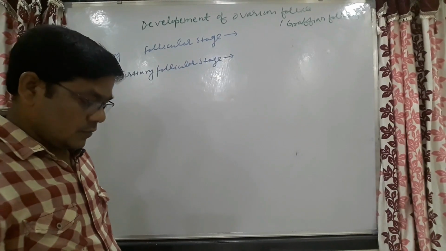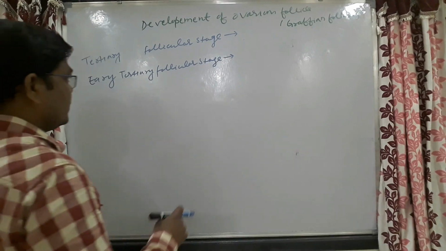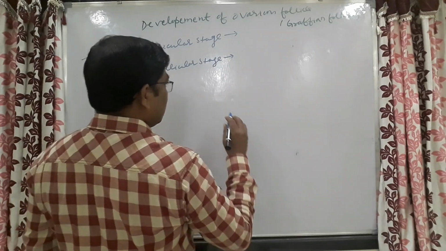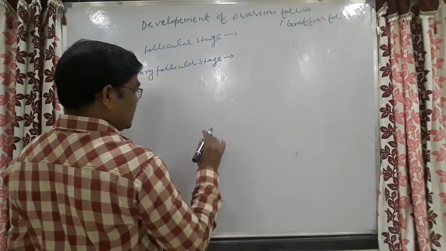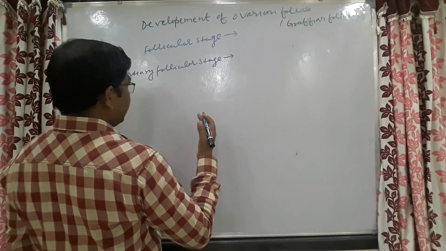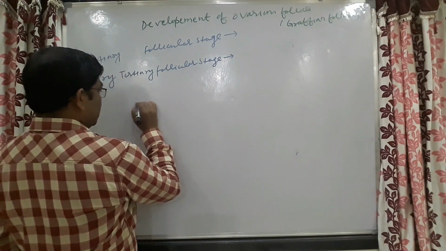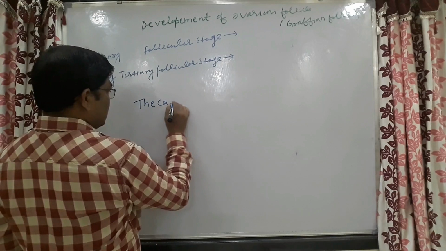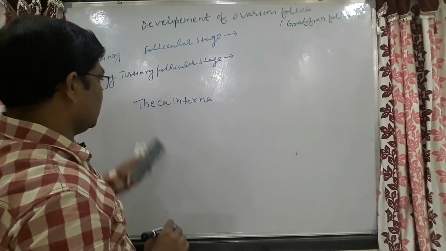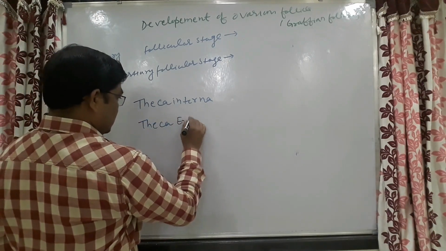Here the figure will change, because first we will discuss the early tertiary follicular stage. In this stage, there will be formation of the theca cell layer outside the secondary follicle. These theca cells have two parts: the theca interna and the theca externa.